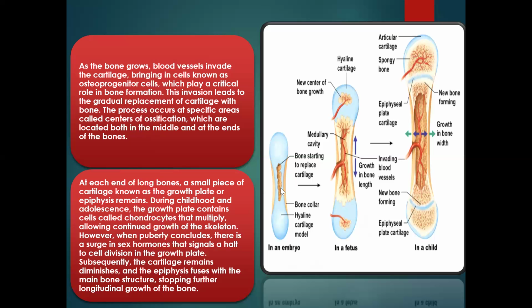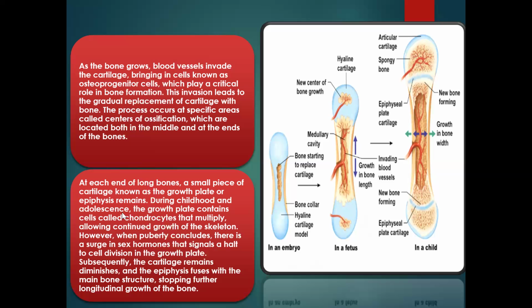This is known as the center of ossification, which is located both in the middle and at the ends of the bone. It starts here. Look at it. At the ends of the bone, epiphyseal region. It occurs here. It occurs here for growth. It also occurs here, and these are known as center of ossification.